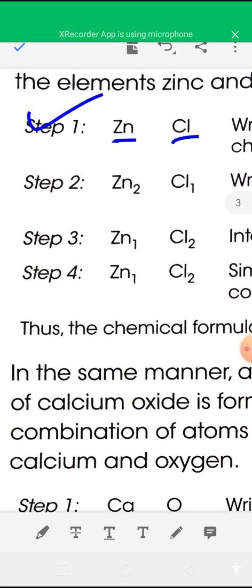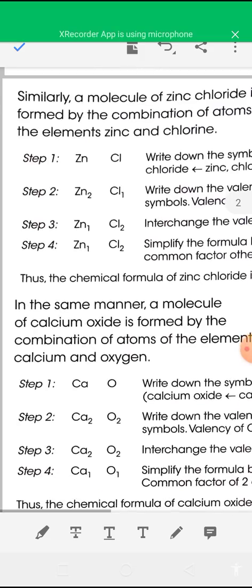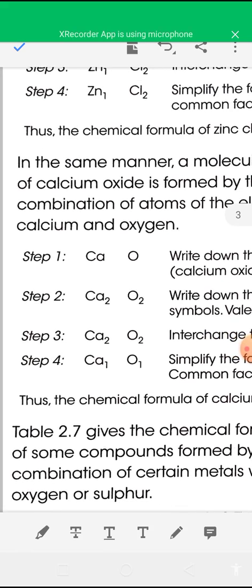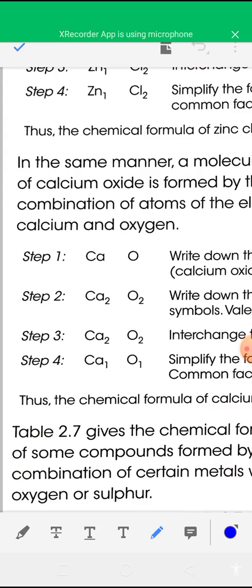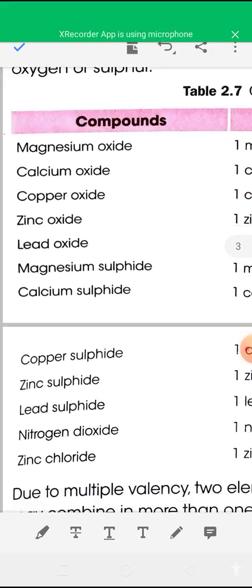So using these steps you can write down the chemical formula of a compound. One more example is given: calcium oxide. Same process, you have to follow the same process.